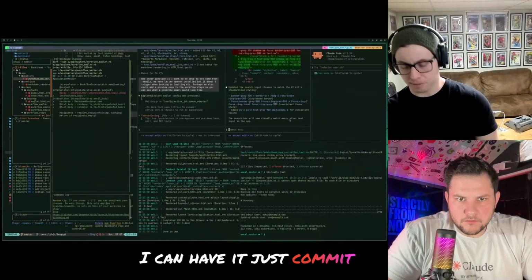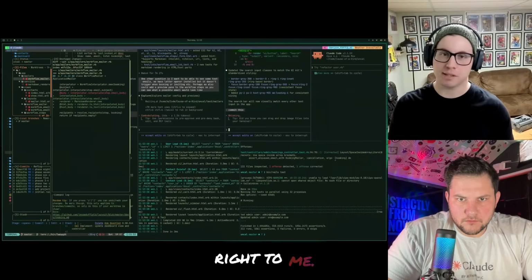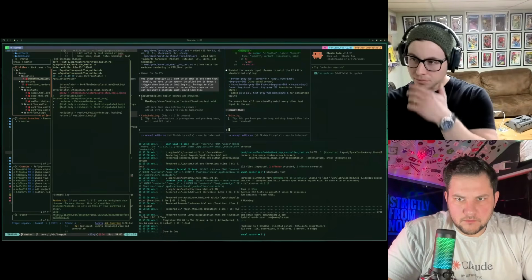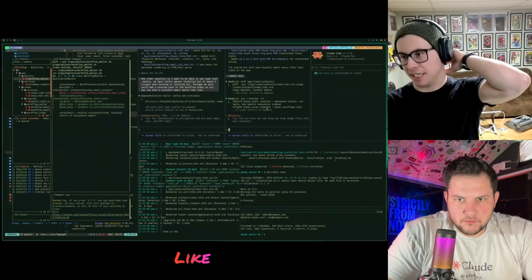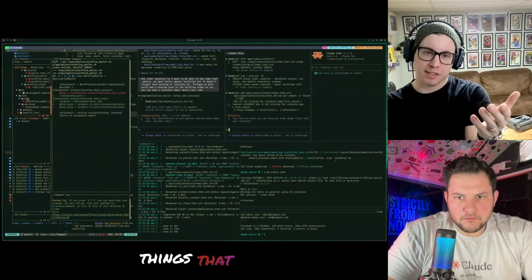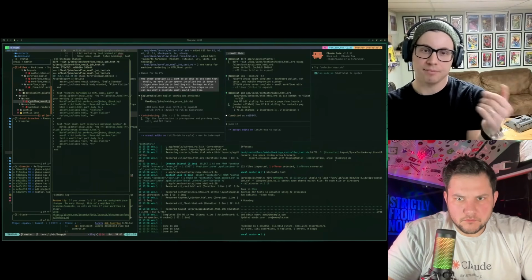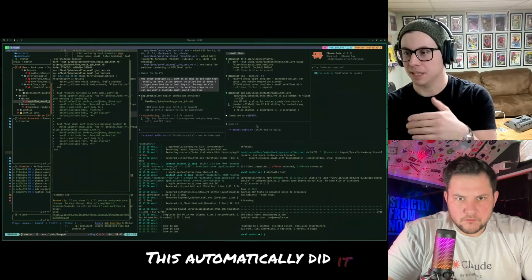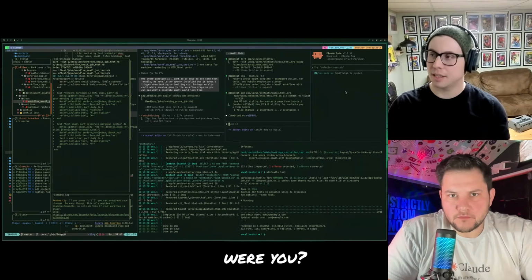I can have it just commit this too. It'll just commit these changes because this looks right to me. So it's cool that it'll commit these changes. This is one thing that's nice. For me, it's hard, I'd have to cherry pick the things that we're working on, that kind of stuff. This automatically did it for you, so it's kind of nice. What was the other thing?